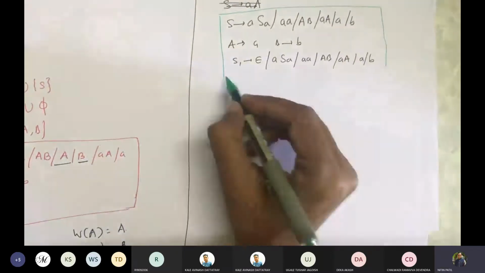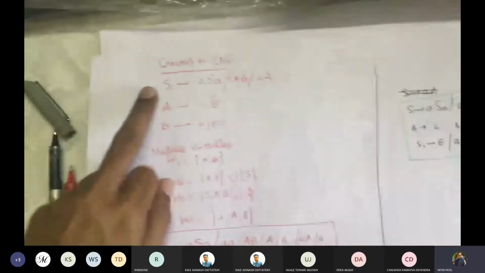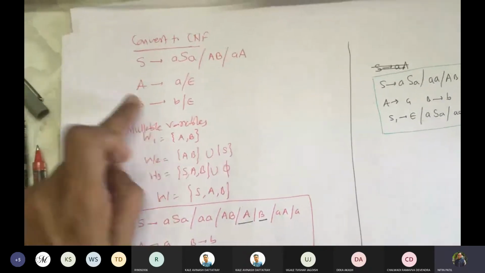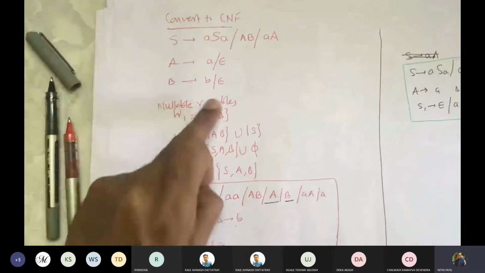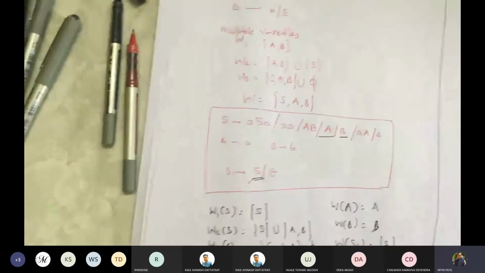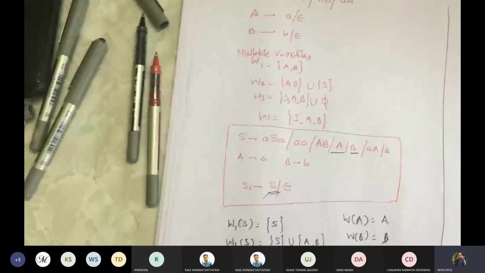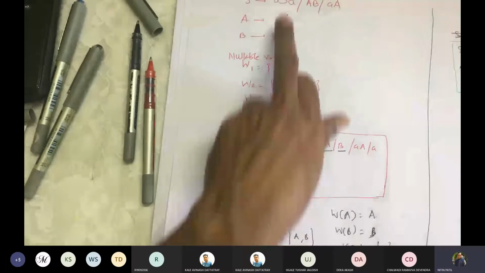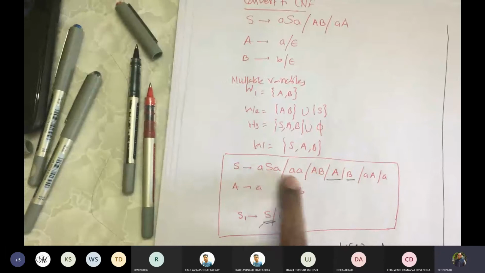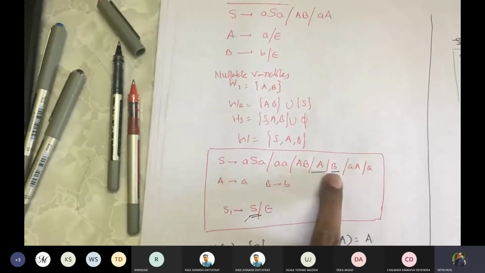So let us rewind this one more time so that we can understand. This was a grammar given to us containing null productions. So we first constructed nullable variables. We came to know that A, B, and S, all three of them, are nullable. So we got this nullable set of variables. Then we removed all null productions. Ultimately, after removal of null productions, we get S gives A, A gives A, B gives B. And now as S, A, B are nullable, we will rewrite the productions. If S is replaced by epsilon, we get AA. We got AB. If I replace B by epsilon, I get A. If I replace A by epsilon, I get B.